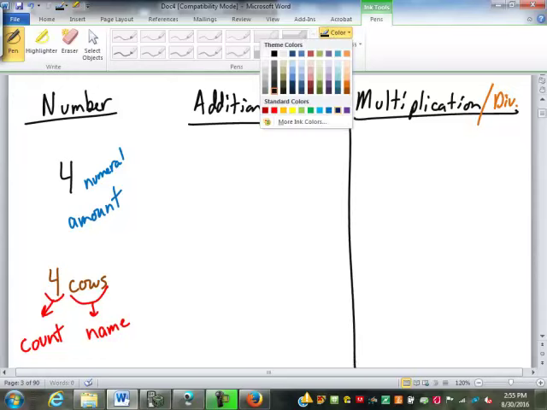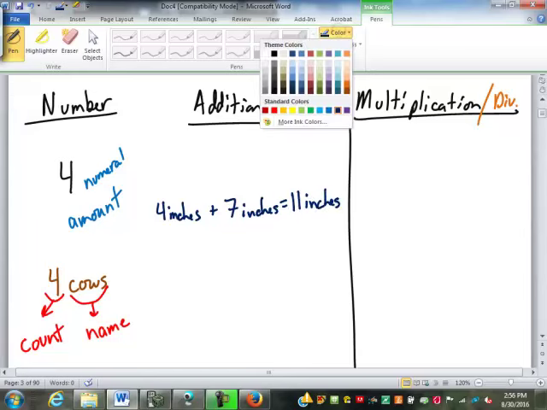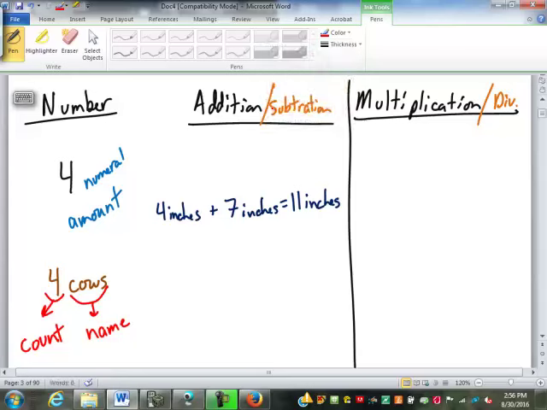So let's do an example here. Let's say I'm going to take 4 inches plus 7 inches. What's my result? 11 inches. Not terribly groundbreaking there, right? But let's take a look at what happened with our count and our name. Our counts, we had 4 and 7.